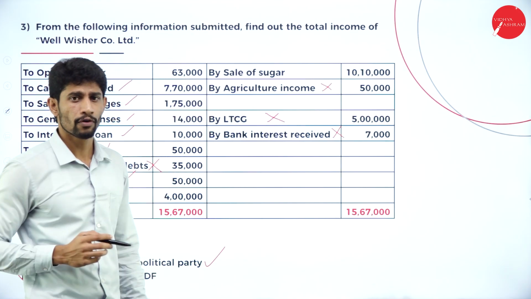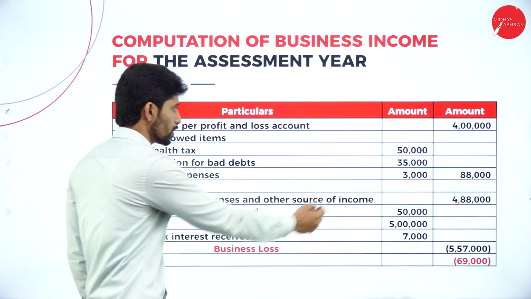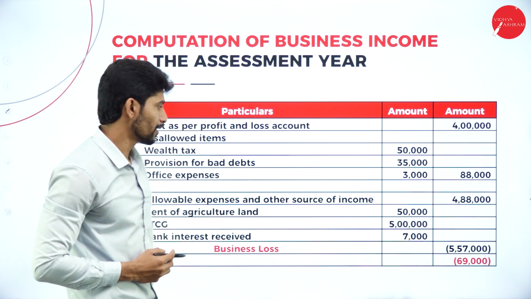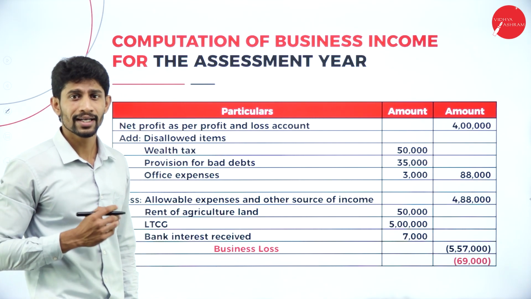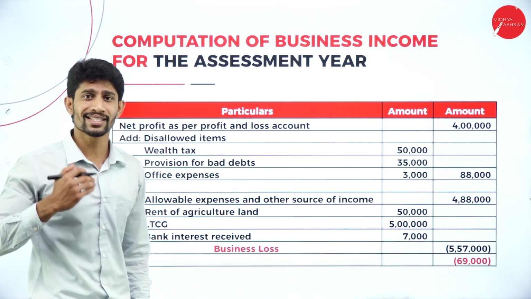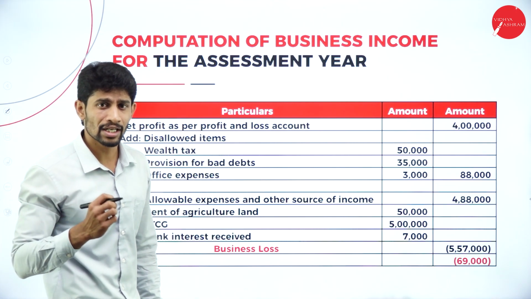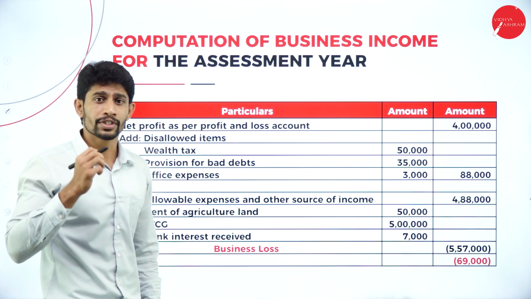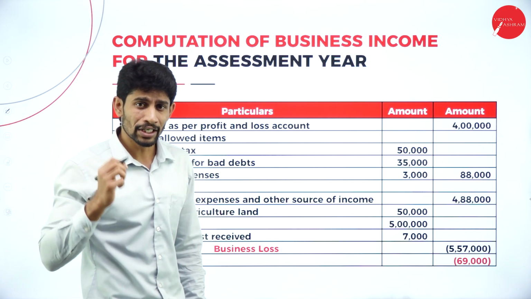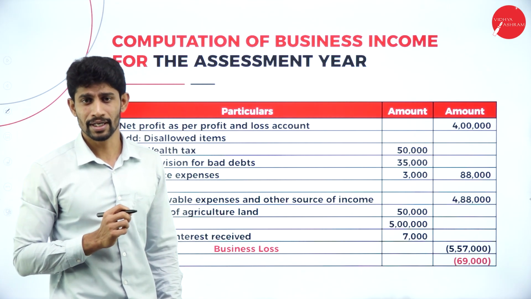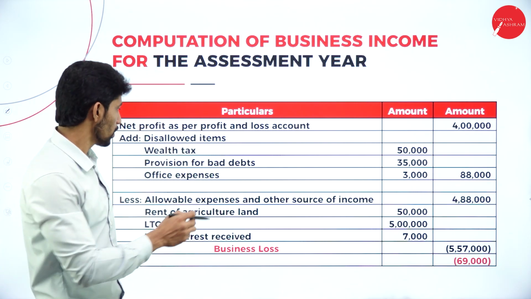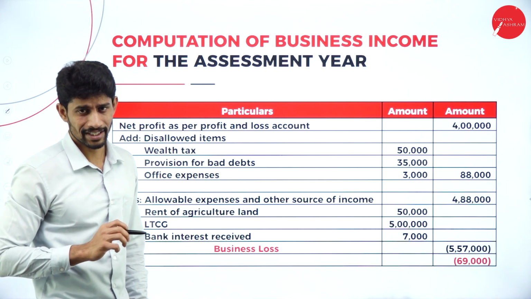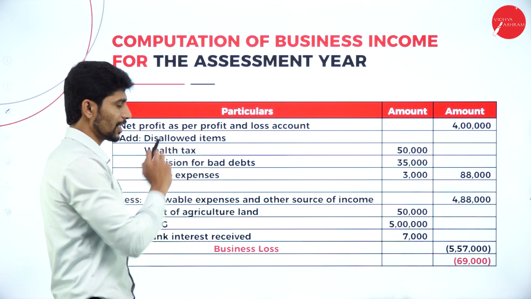It is rupees 4 lakhs. So net profit rupees 4 lakhs. For that add disallowed items. So what are these disallowed items? Disallowed items are the items which are not supposed to be included as expenditures in the P&L account, but they are included in the expenditure side. So what are we supposed to do? We are supposed to add back those expenditures to the net profit.